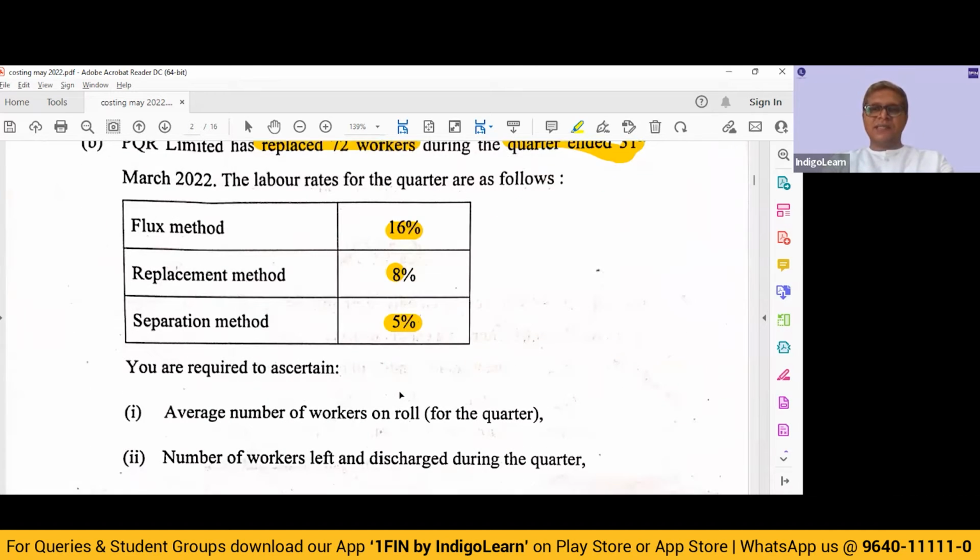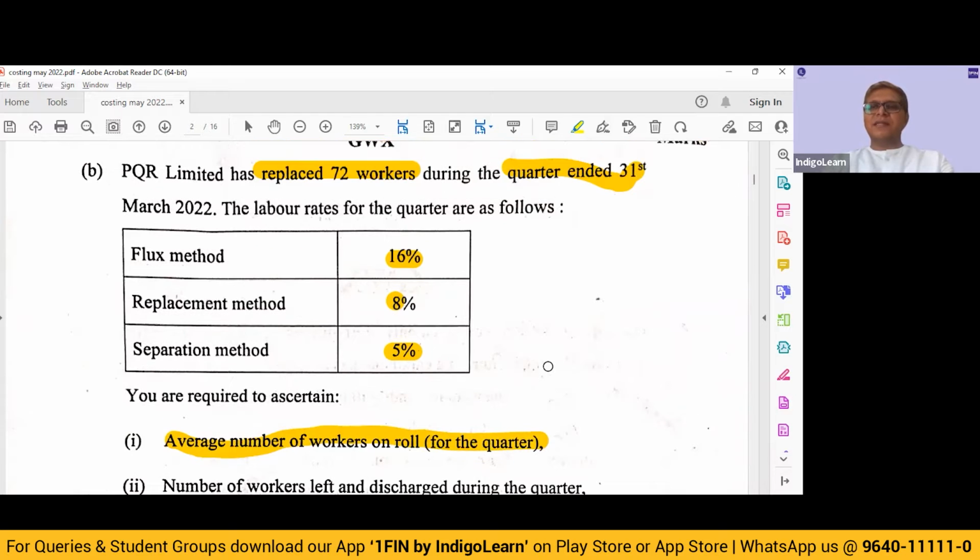You are required to ascertain the average number of workers on roll for the quarter. How do we find this out? Sir, we have two pieces of information. They have given the number of employees who have been replaced, and they have given us the labor rate based on the replacement method. How do we compute the replacement method rate? It is the number of workers replaced divided by the average number of workers employed, into 100.